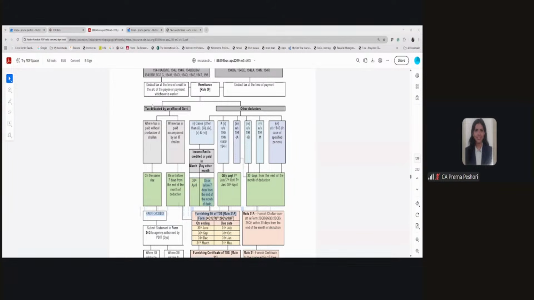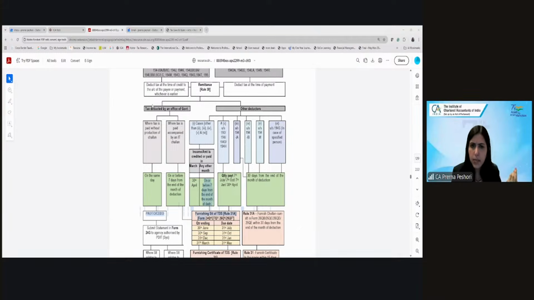If there is no deduction in any quarter, is a TDS return still to be filed? No, a nil return is not required. If there's no deduction, you don't have to deposit. Okay. Now, the third obligation of the payer is to furnish the statement of TDS,